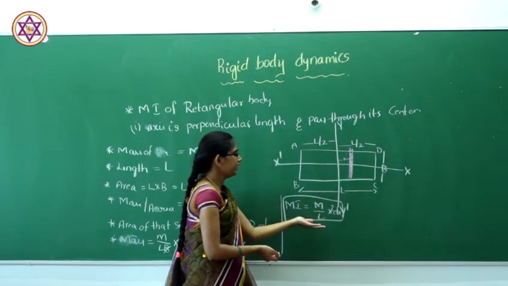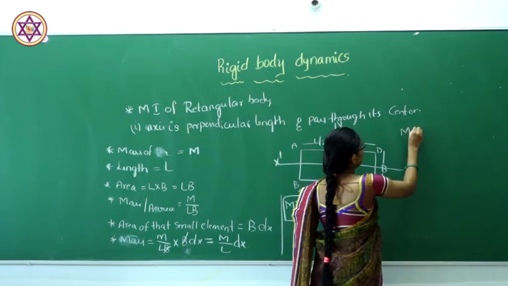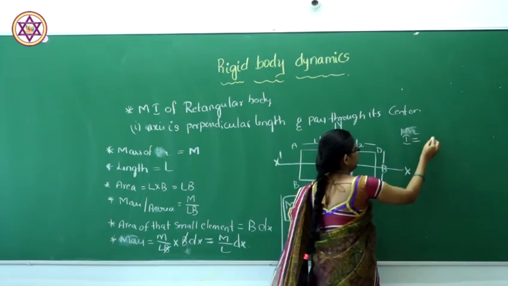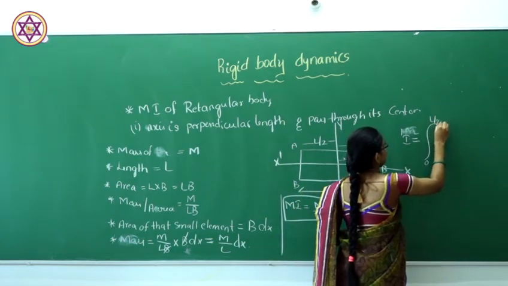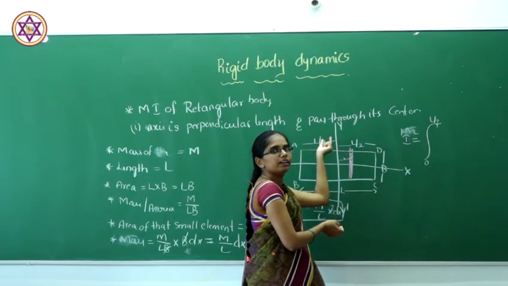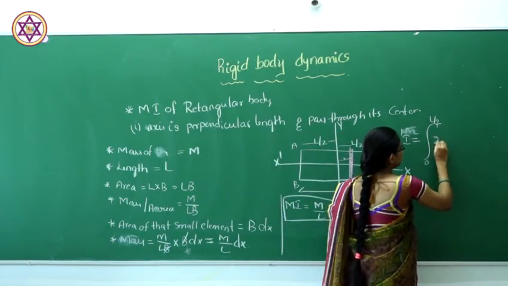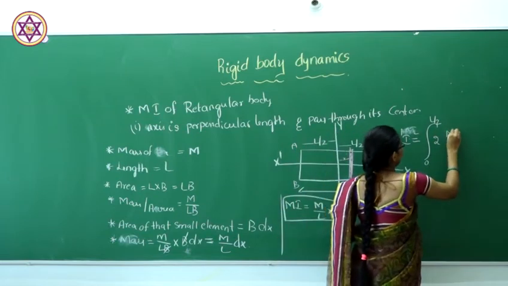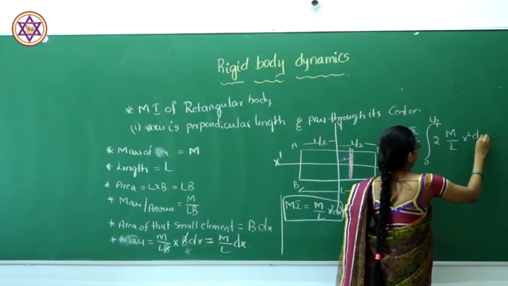So the moment of inertia will be given by the integral from 0 to L by 2, considering the two equal parts of length L by 2 and L by 2, of 2 M by L x square dx.